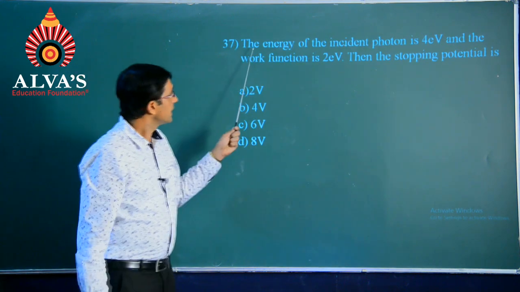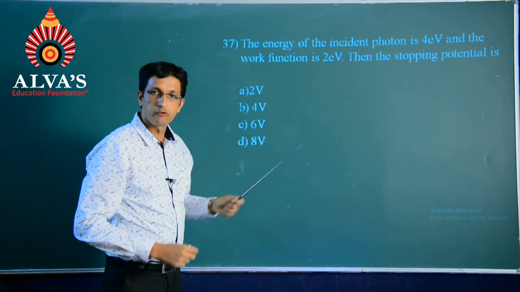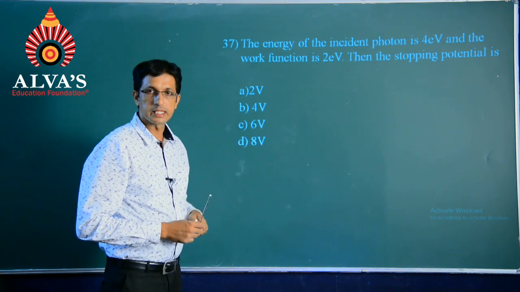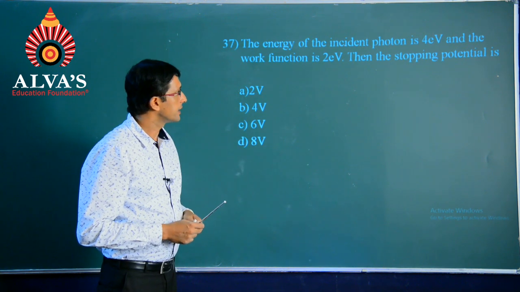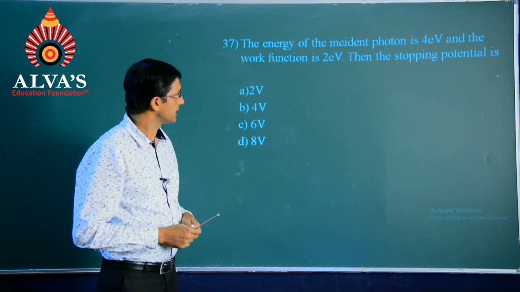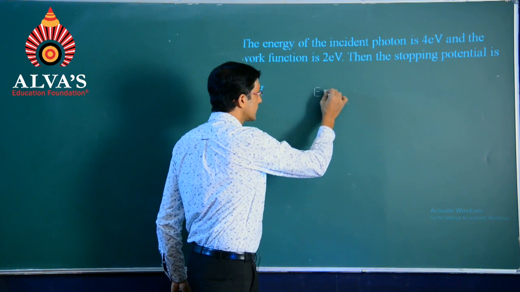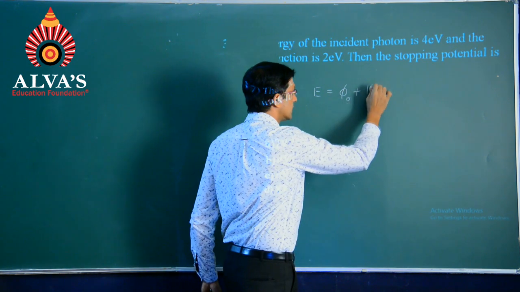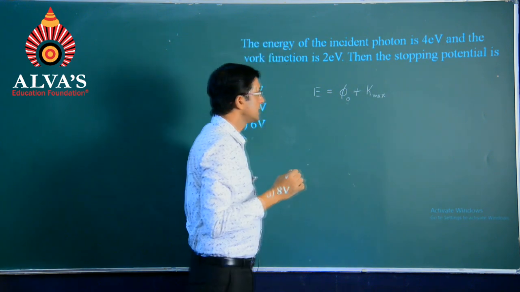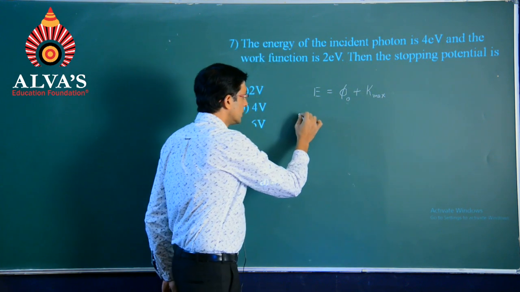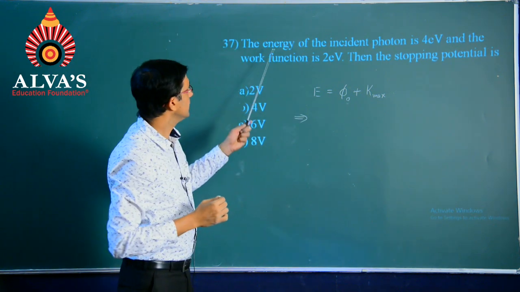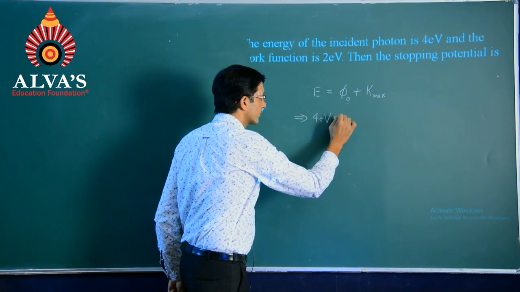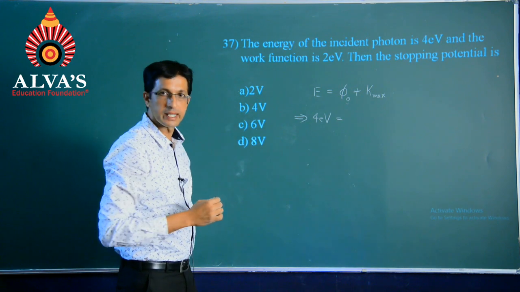Next question. The energy of the incident photon is 4 eV and the work function is 2 eV, then the stopping potential is. So, we have an expression based on Einstein's photoelectric equation this way: energy of the incident photon is equal to the work function plus maximum kinetic energy of the emitted electrons. So, in this case they are saying energy of the incident photon is 4 eV and the work function is given as 2 eV.